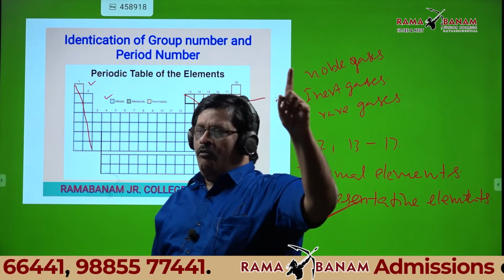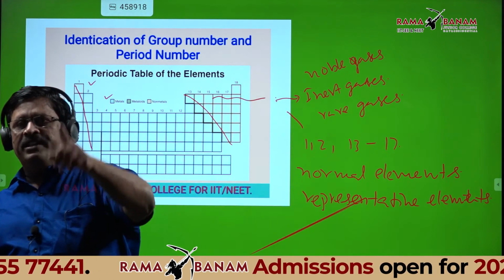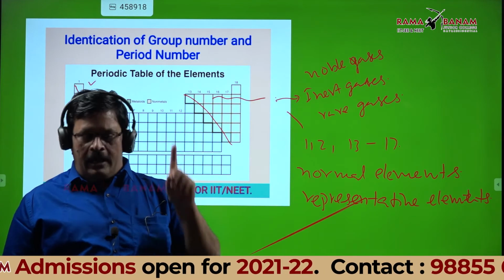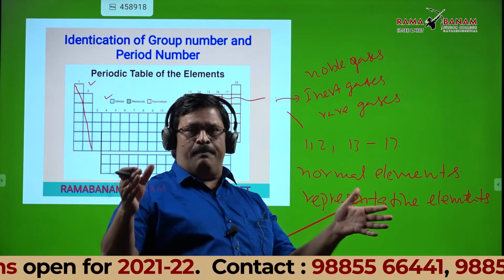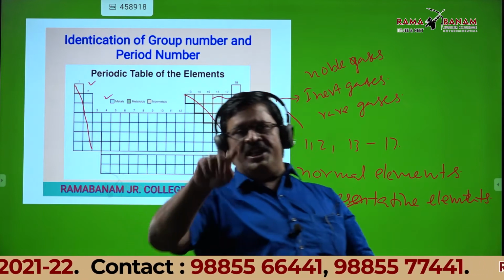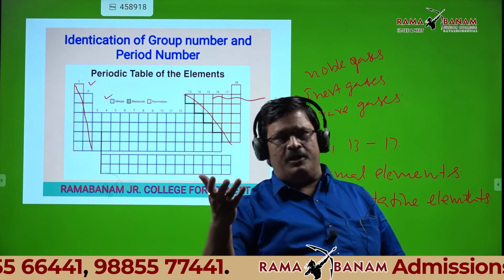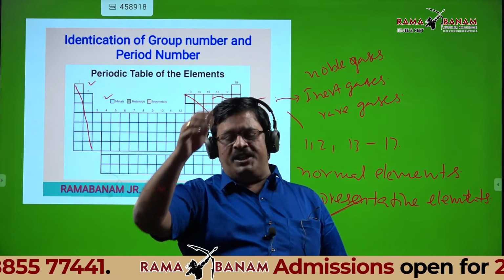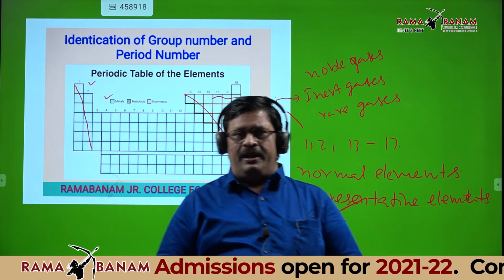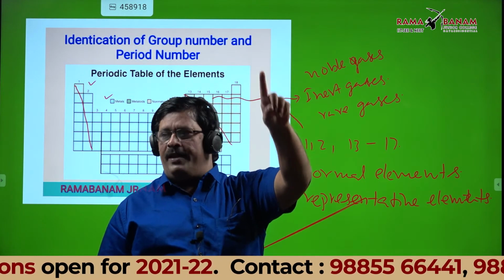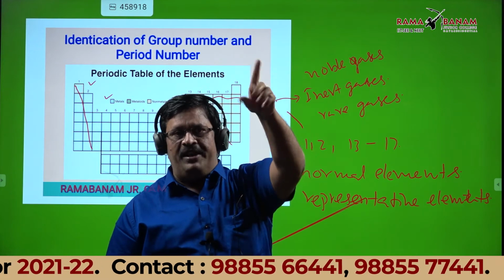Column numbers 1, 2 and 13 to 17 are normal elements, representative elements. After this slide, we will discuss the names of those groups also. Column 1 is 1A, 2 is 2A, 13 is 3A, 14 is 4A, 15 is 5A, 16 is 6A, 17 is 7A.